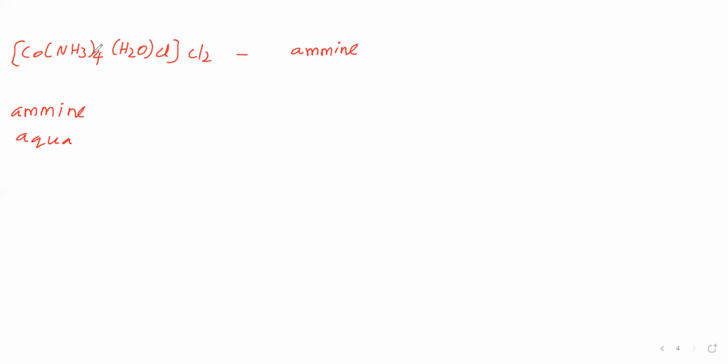It is present 4 times, therefore we say tetraammine. Then you say the name of H2O, which is aqua. Then say the name of Cl, which is chlorido. Then we have to say the name of the central metal. The name of the central metal we say as it is, because the complex is a cation. So the name of the central metal is cobalt.